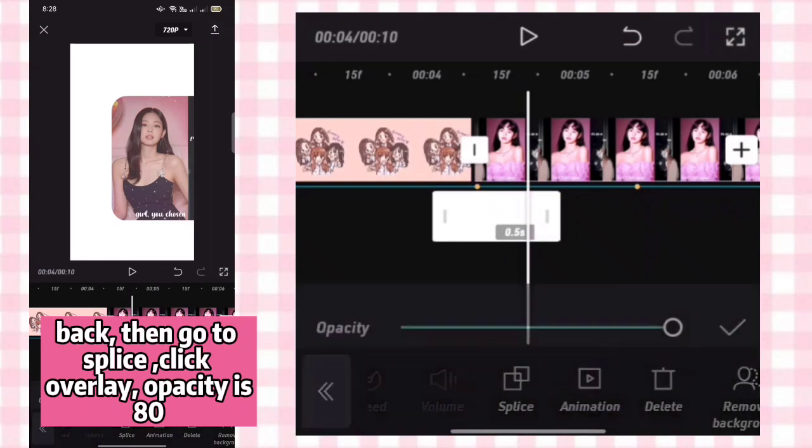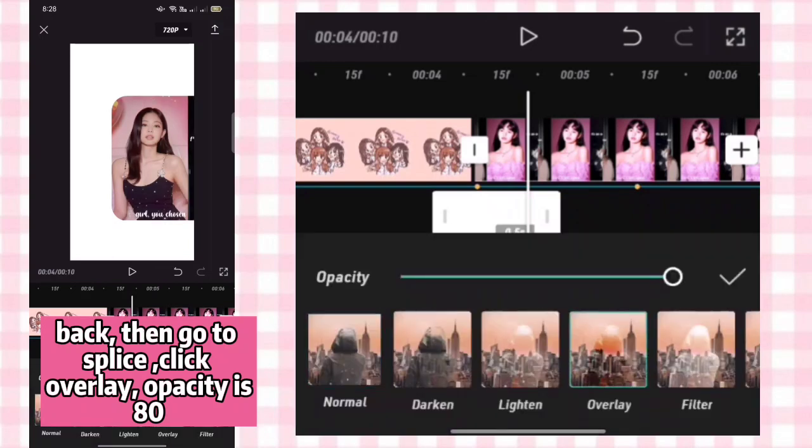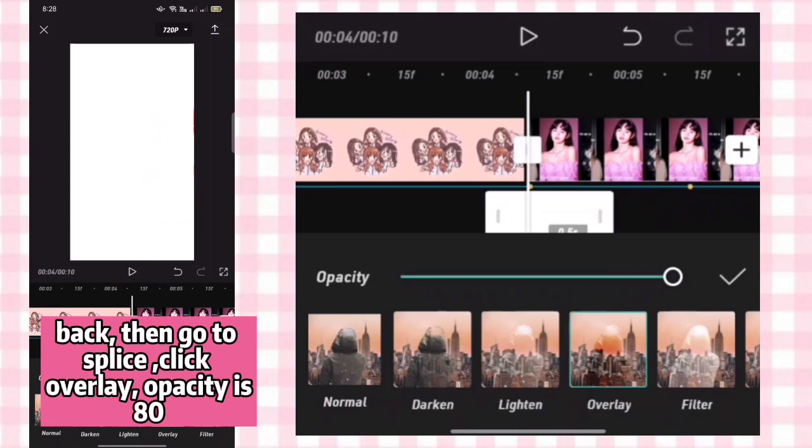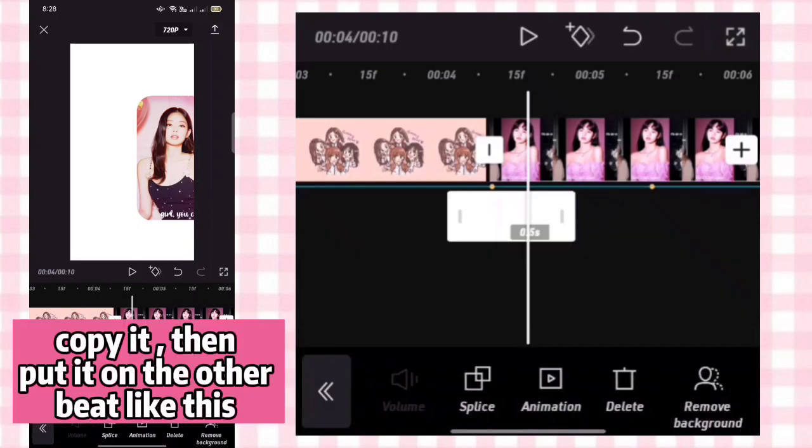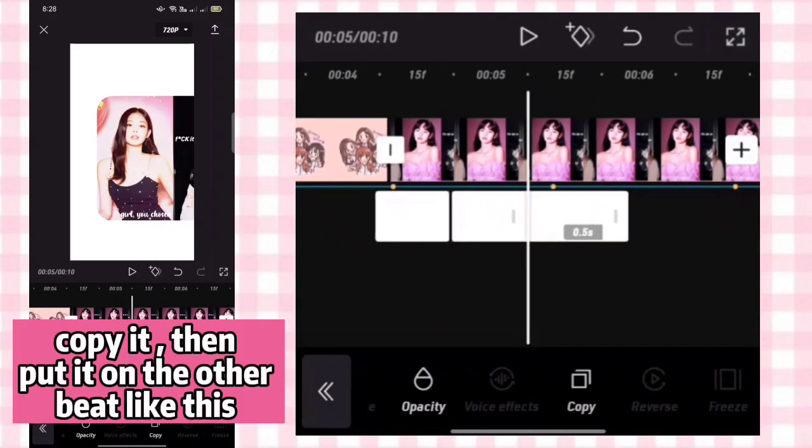Back, then go to splice, click overlay, opacity is 80. Copy it, then put it on the other beat like this.